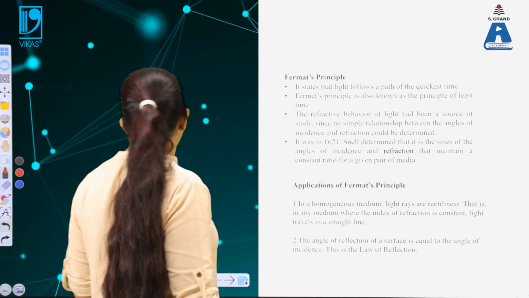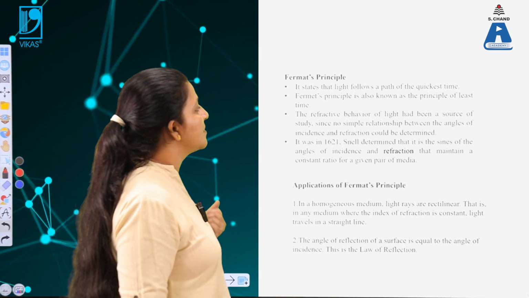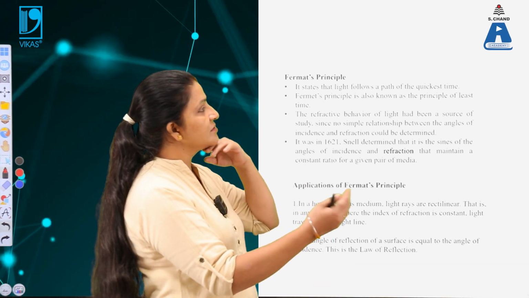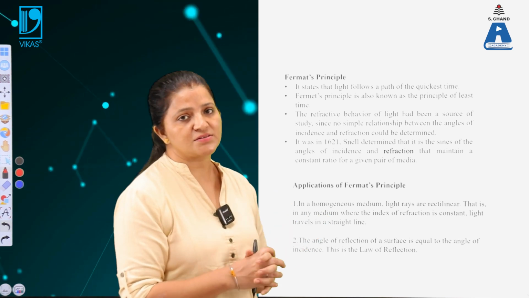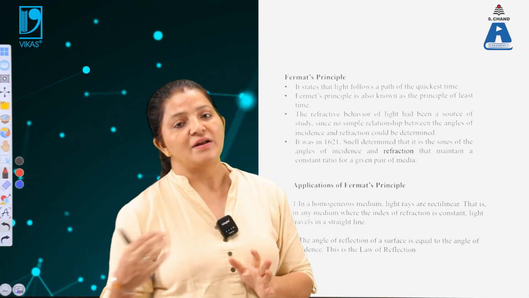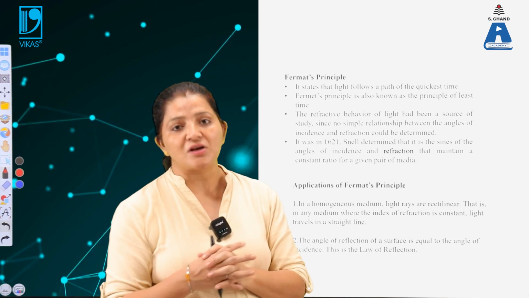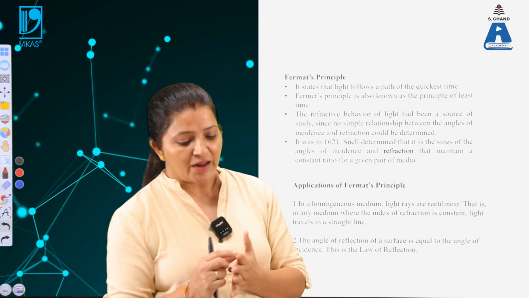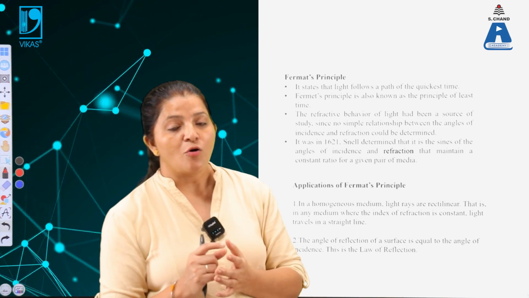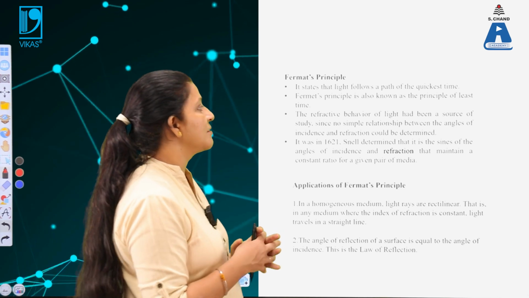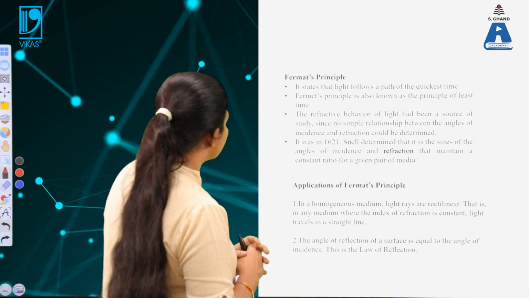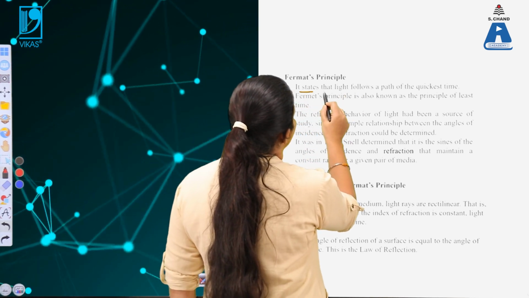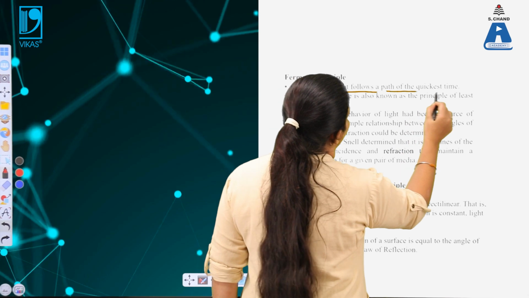That means, what is the path followed by light? When you pass the light from one point to another point, and some mirror is placed there, we know that some portion of the light gets reflected and some portion gets transmitted. So what path will be followed by the light? The path where it takes the smallest time, the quickest time, must be followed by the light. Such a principle is known as Fermat's principle, which states that the light follows a path of the quickest time.